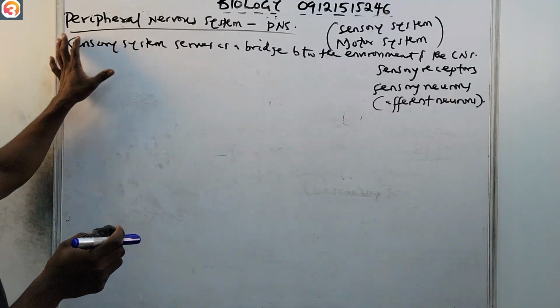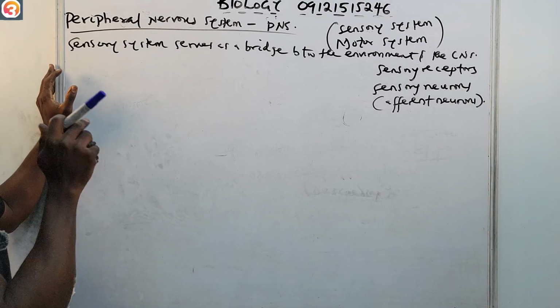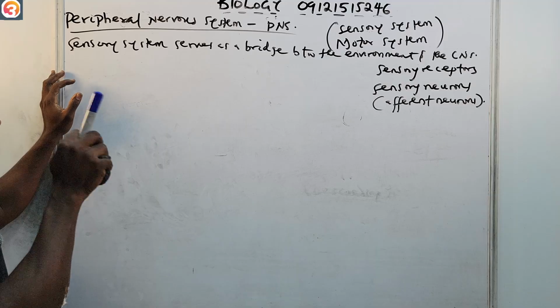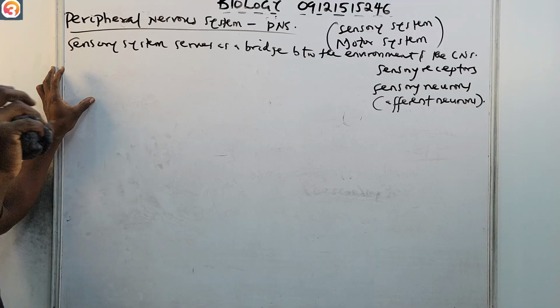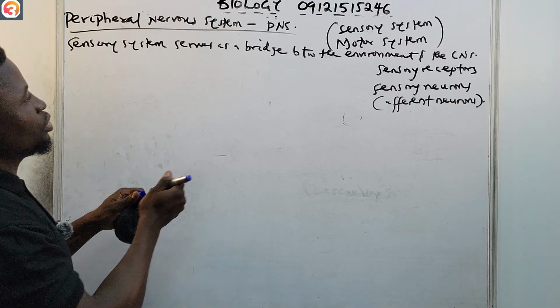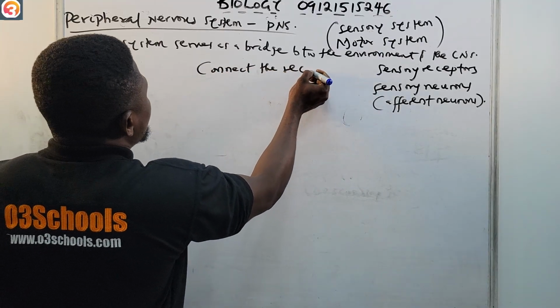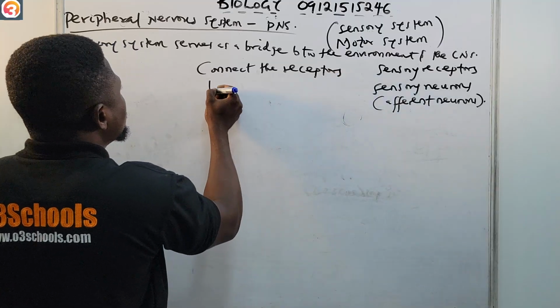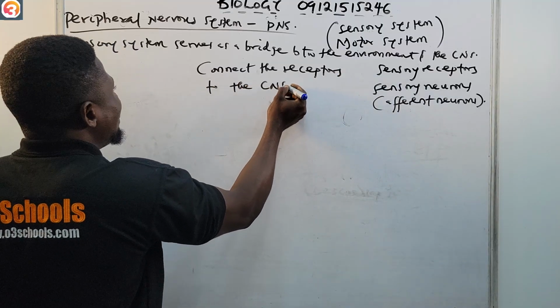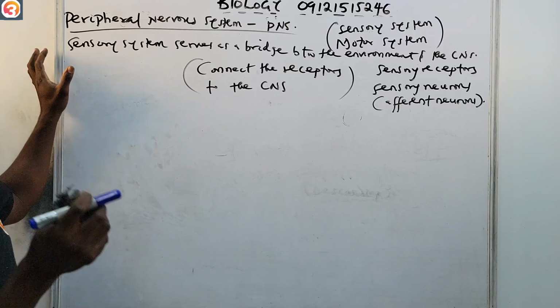So the sensory system serves as a bridge between the environment and the central nervous system. It consists of the sensory receptors and also the sensory or afferent neurons. And what are they there for? They are there to connect the receptors to the CNS.